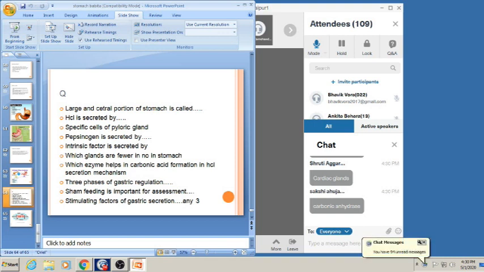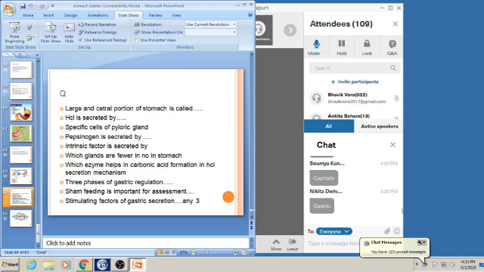Thank you. Now, the 3 phases of gastric regulation. Okay, Komal, Shraddha, Lipika, everyone is answering. Now, coming to the next question, what are the 3 phases? Cephalic, Falguni is answering. What is the next phase? Cephalic phase. What are the other 2 phases? Punmita, Falguni, gastric phase. Nikita, very good.